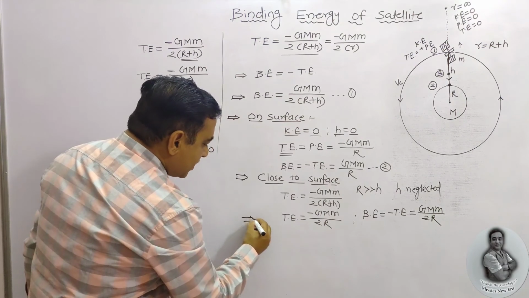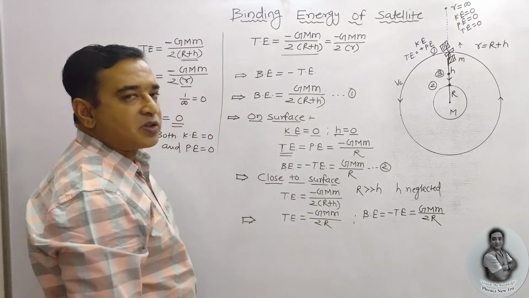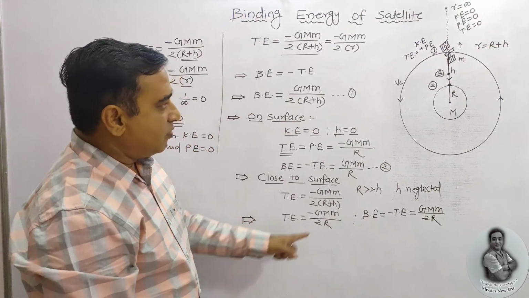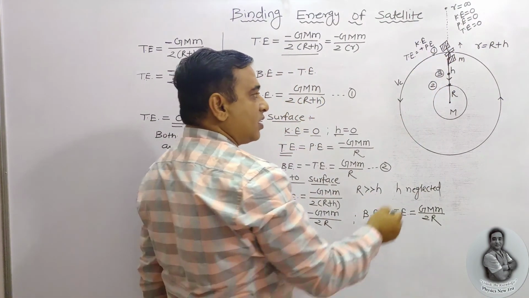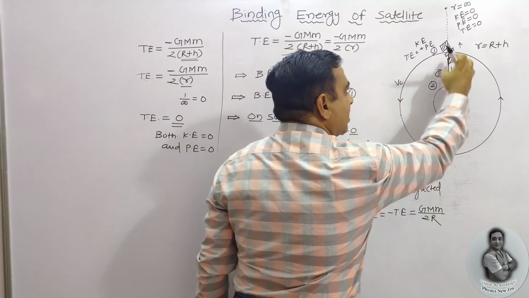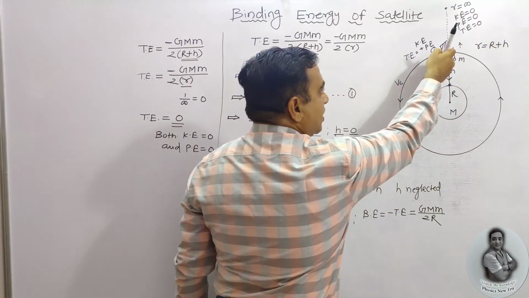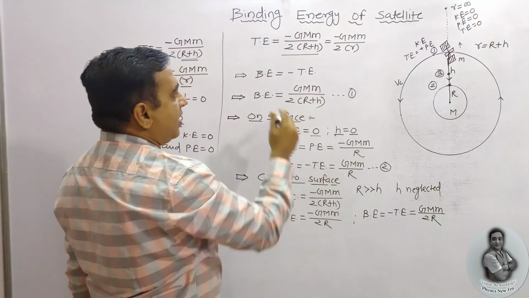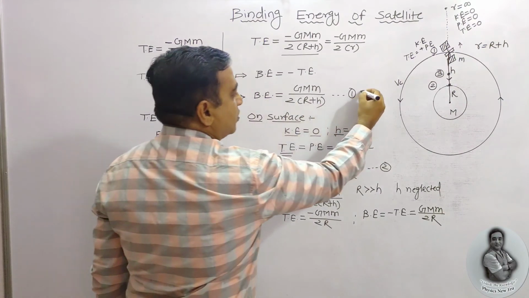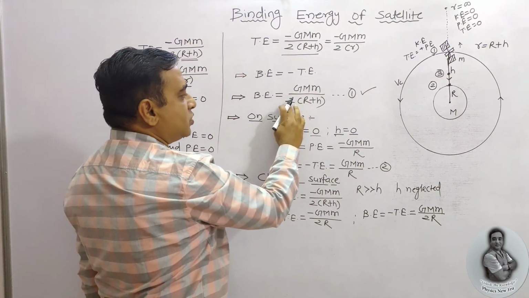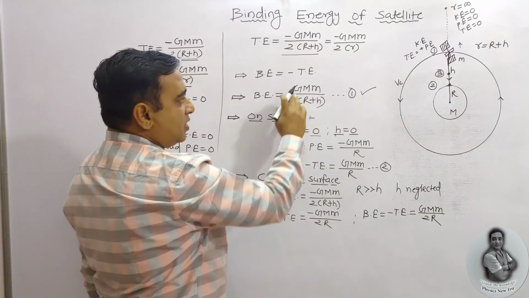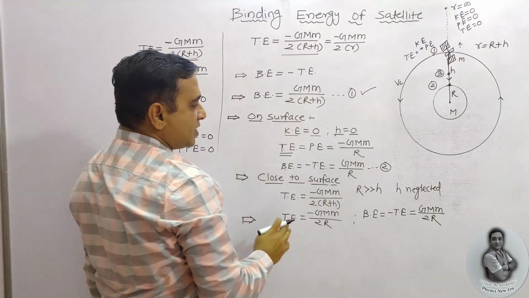These formulas are very important as far as numerical problems are concerned. When it is at a height h comparable with the radius, the binding energy is equal to GMm upon 2 into bracket R plus h.